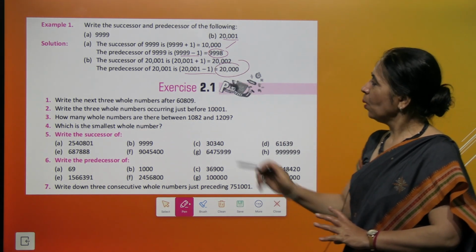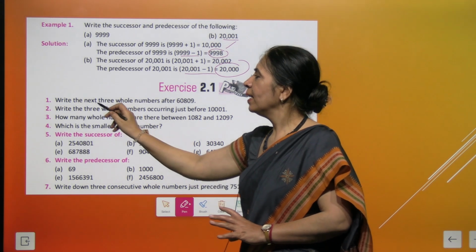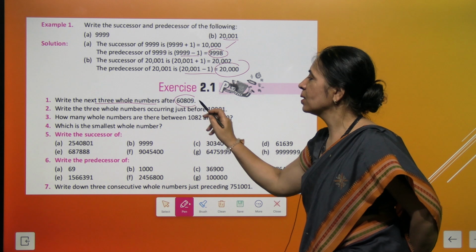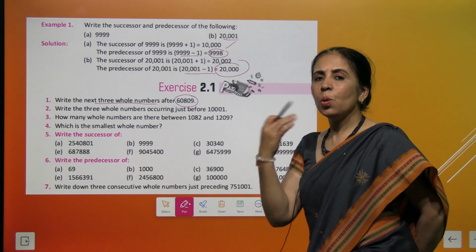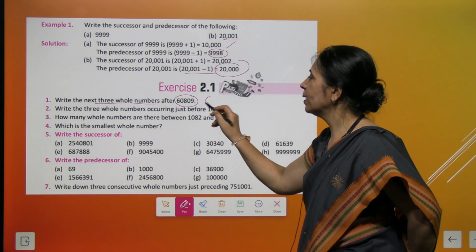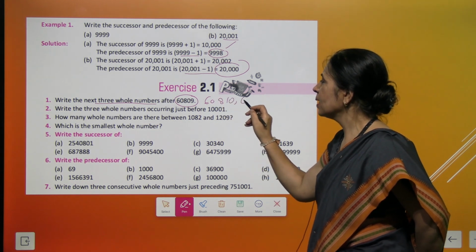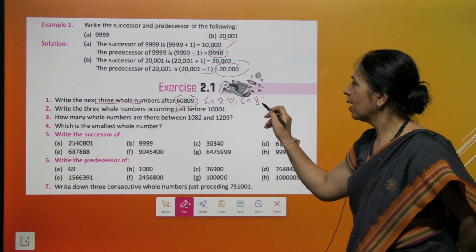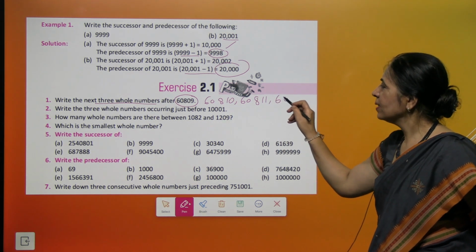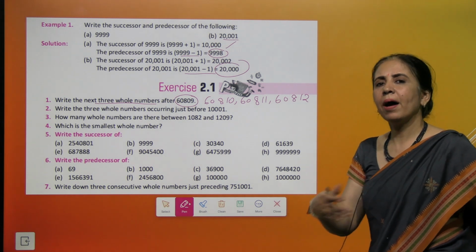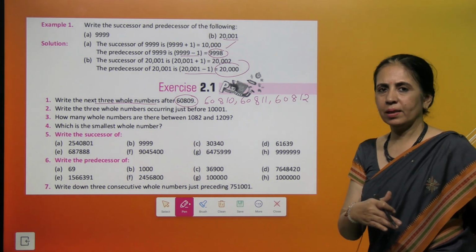Got it? Now we have an exercise here. Next 3 whole numbers after 60,809. So when you add 1 to it, you get 60,810, 60,811 and 60,812. हर बार +1 करते जाएंगे.